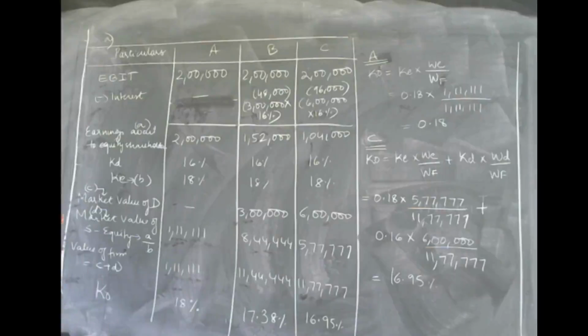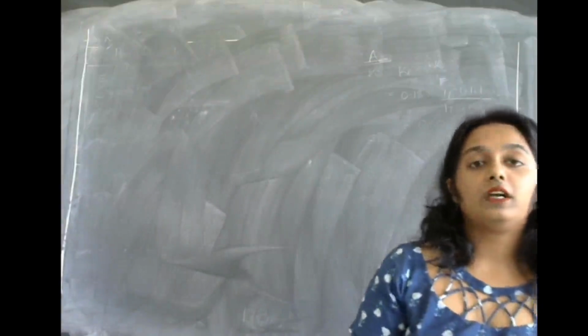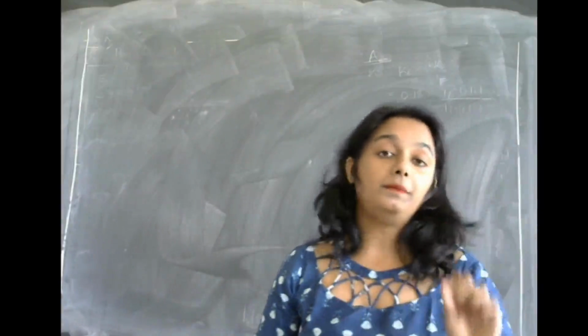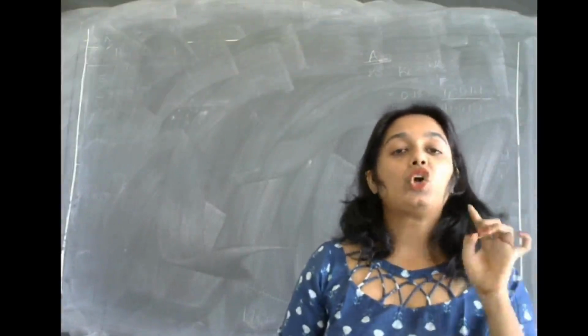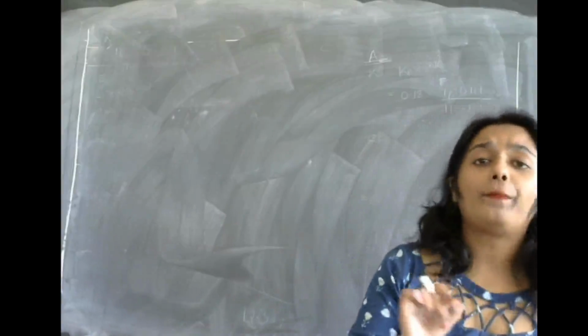Let me make this very clear. Under problem number 3, part B, I want you all to solve it as net income theory only, not as net operating income.